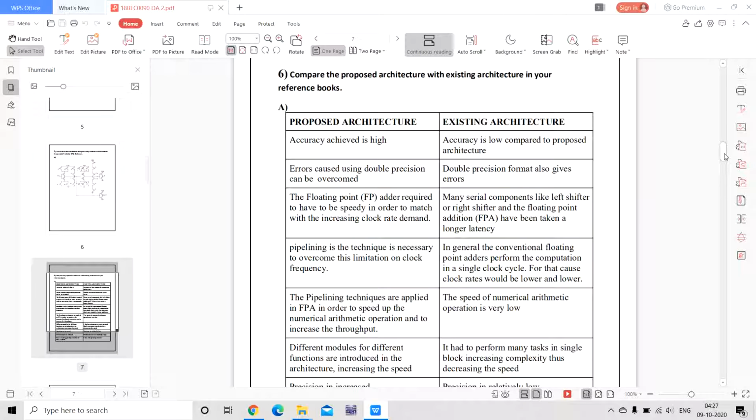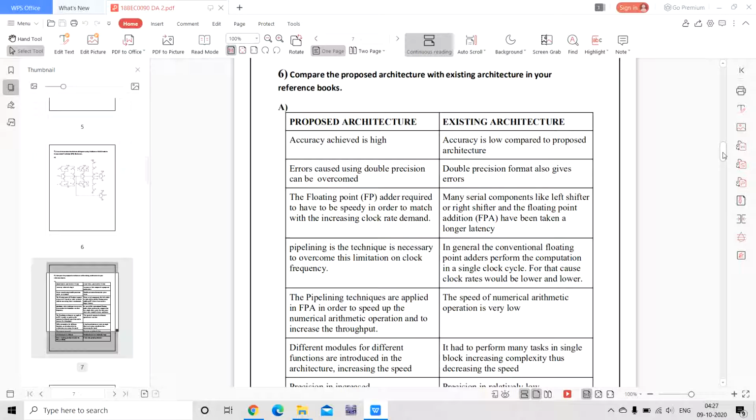In the proposed architecture, accuracy level is high, and in the existing architecture accuracy is low compared to the proposed architecture. And in the proposed architecture, errors using double precision can be overcome. In the existing architecture, double precision format also gives errors. In the proposed architecture, the floating point adder is required to be speedy in order to match the increasing clock rate demand. In the existing architecture, many serial components like left shifter or right shifter in the floating point addition FPA have been taken, offering longer latency.